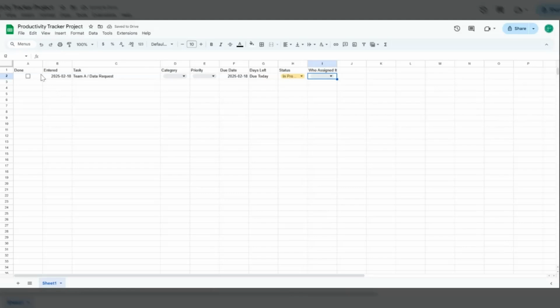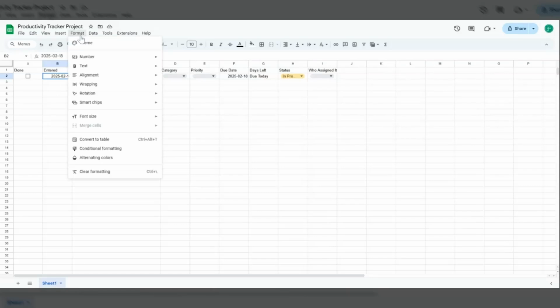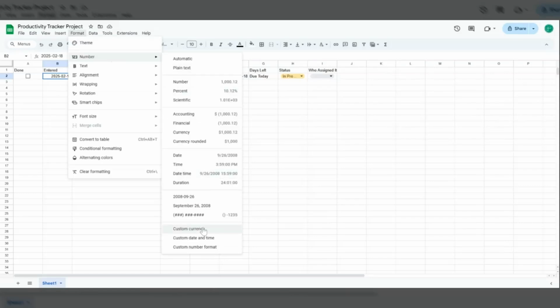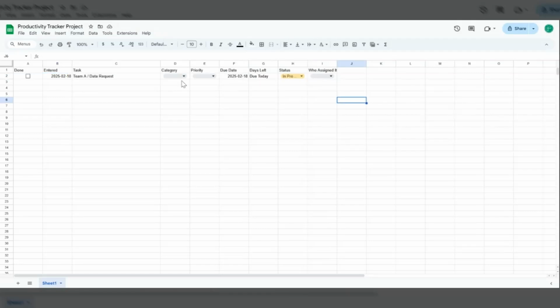So for done, I just added a checkbox. I formatted my dates this way. It might be that tasks being organized by year are not important to you, so you could always go to format and change the number format to be a different style. The task, what team is it for or what's the nature of the task? I just put something very generic in here.